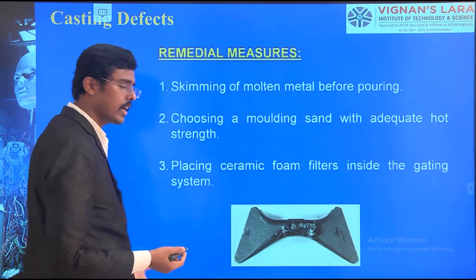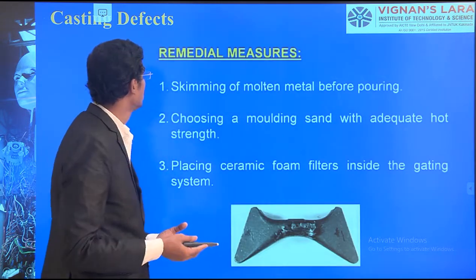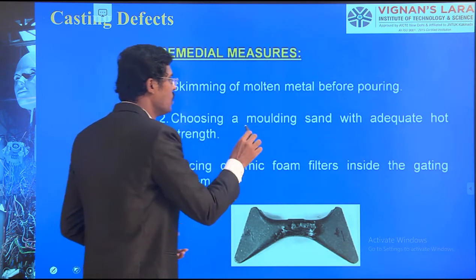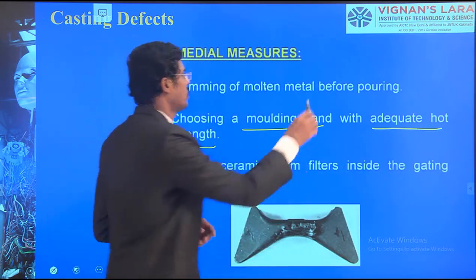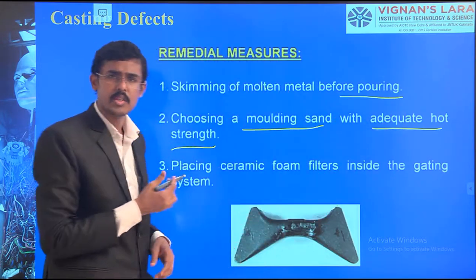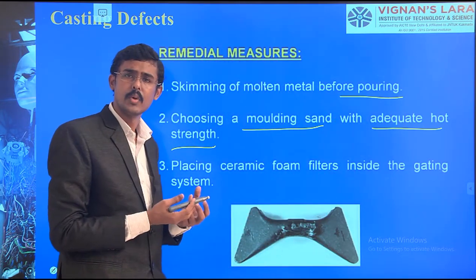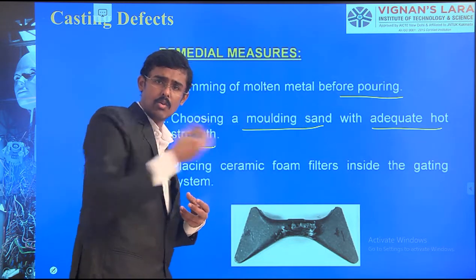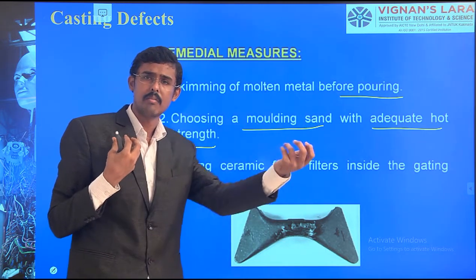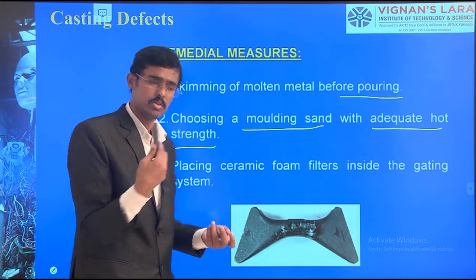So how can we avoid these inclusions? We can avoid them by choosing a molten sand with adequate hard strength, and skimming of the molten metal before pouring. With these options we can avoid this impurity. We can use the centrifugal casting process, where the metal flows outside and the light particles come inside, such that we can machine those parts away also.